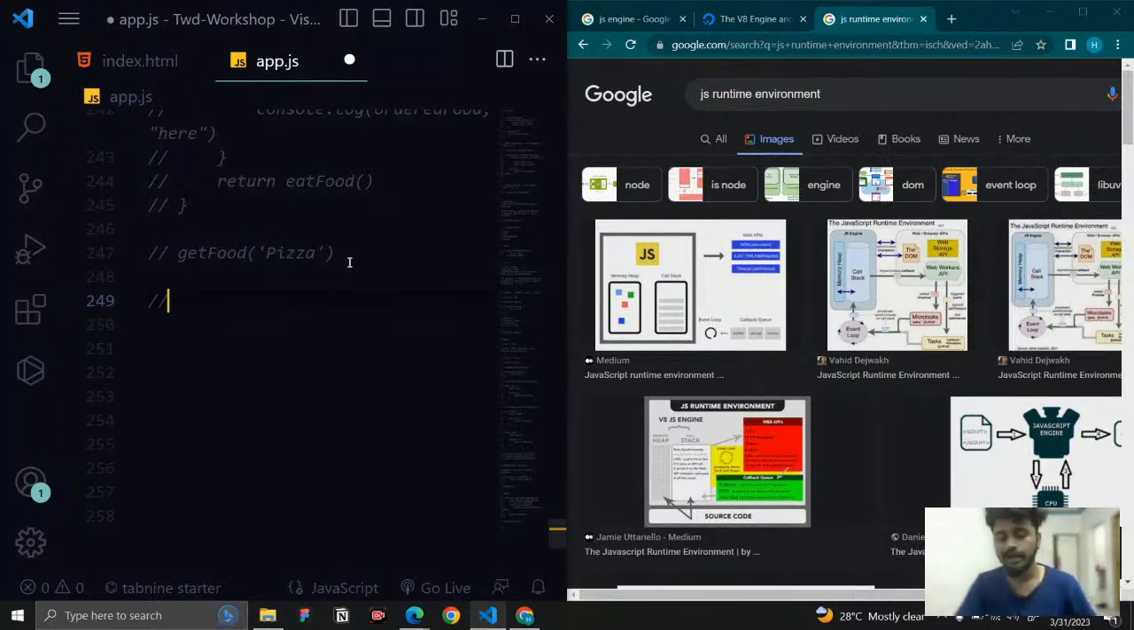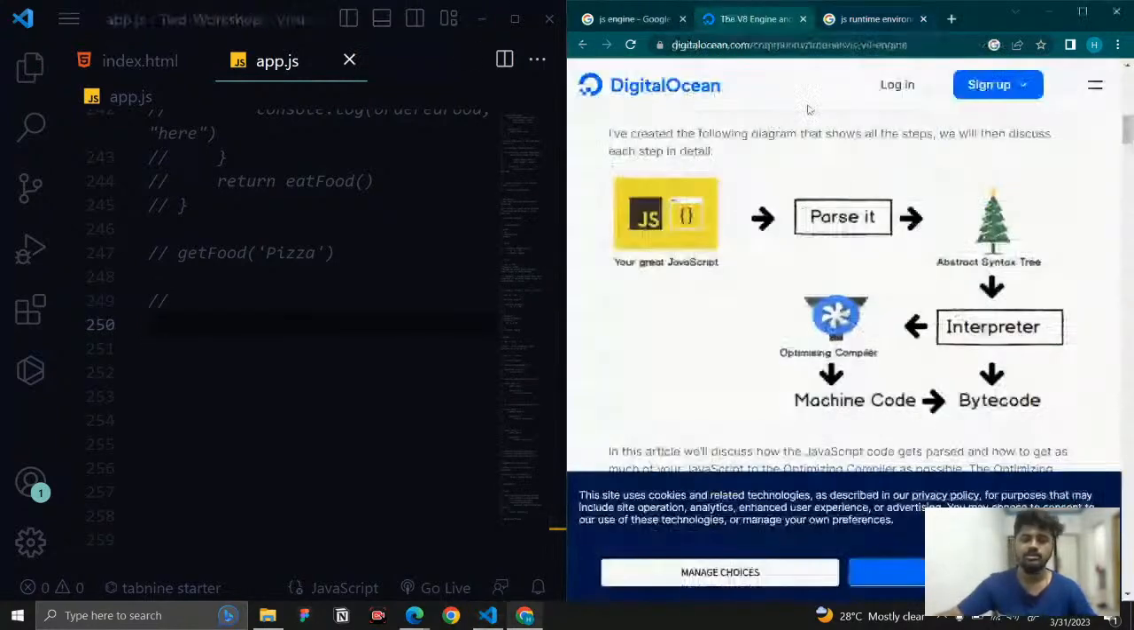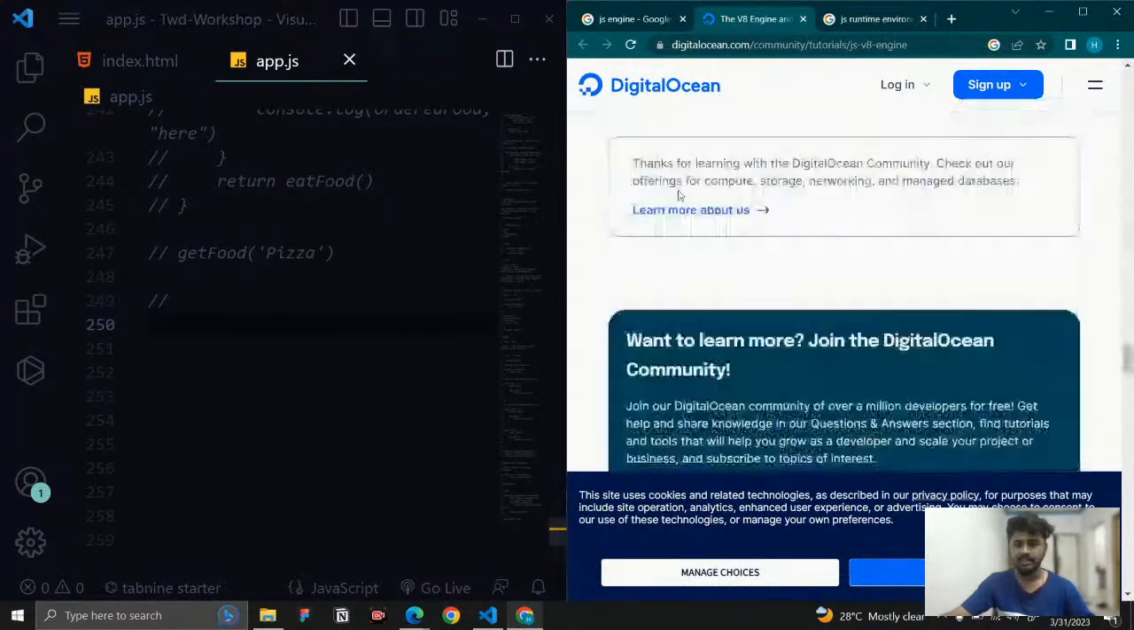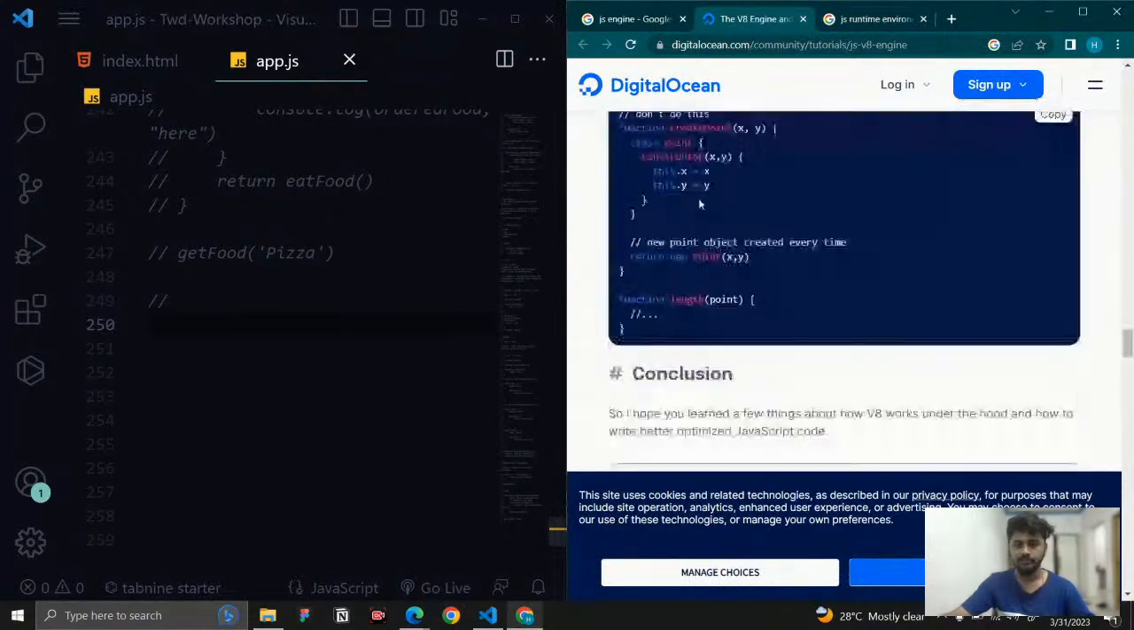So what is the JavaScript runtime environment? In the JavaScript engine, we have discussed only the process, but we haven't seen the entire engine. Let me see this. They have given the entire engine.